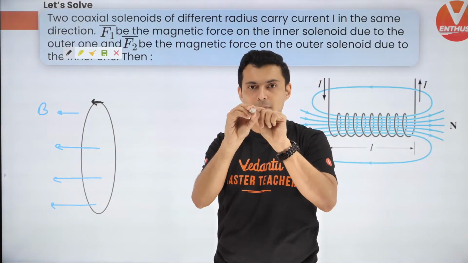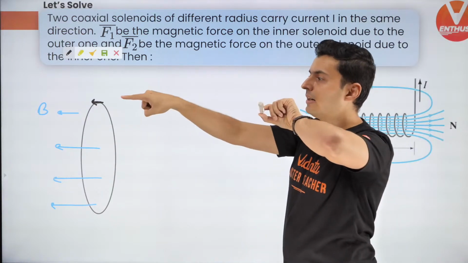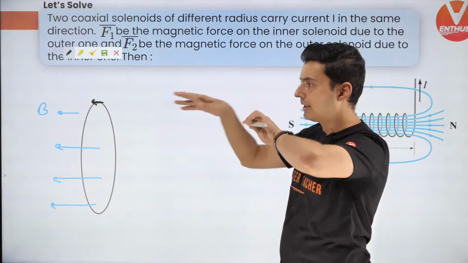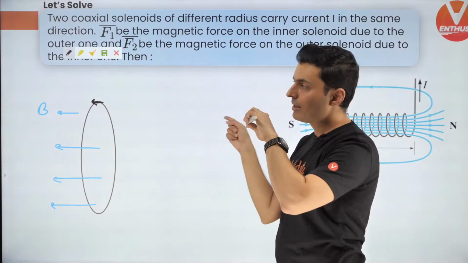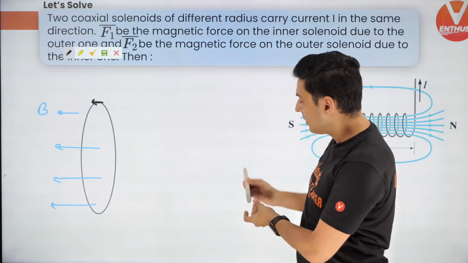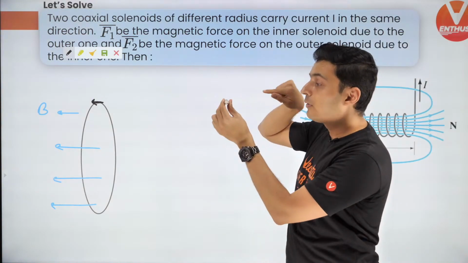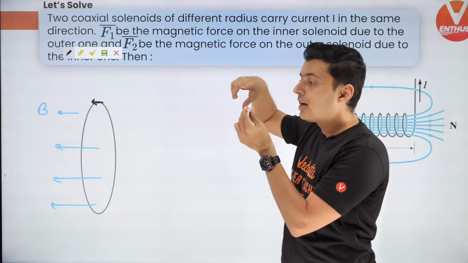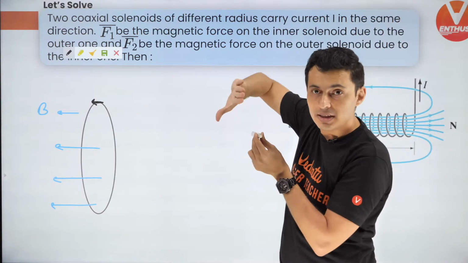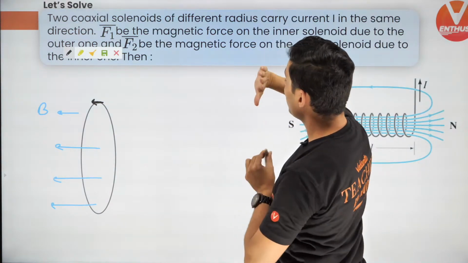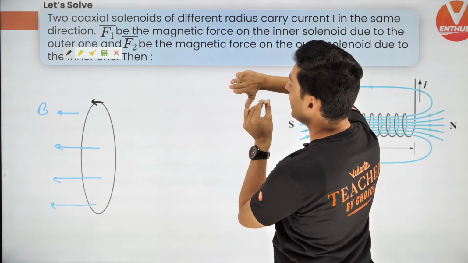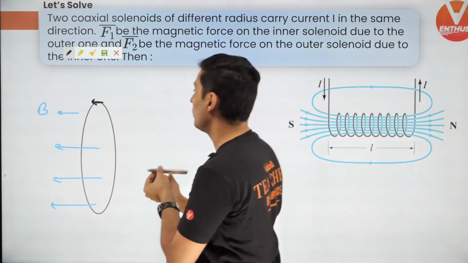Let's say the length is coming towards you. Let's say the magnetic field is there. The magnetic field lines are going like this. The ring is like this. So every element will be like this. These are different elements. The force acting on any element will be I, L cross B. L is towards you, cross B. So hold your right hand towards you like this, length coming like that, length cross B, the force is going to be downwards.